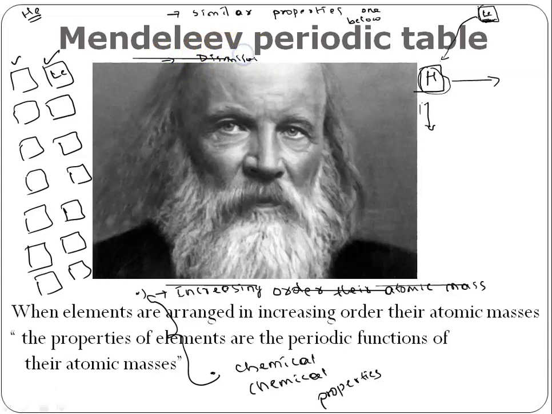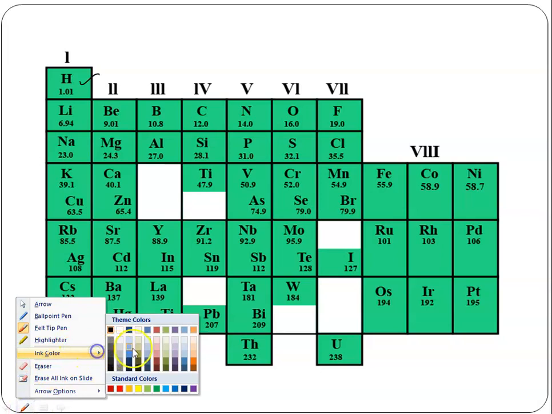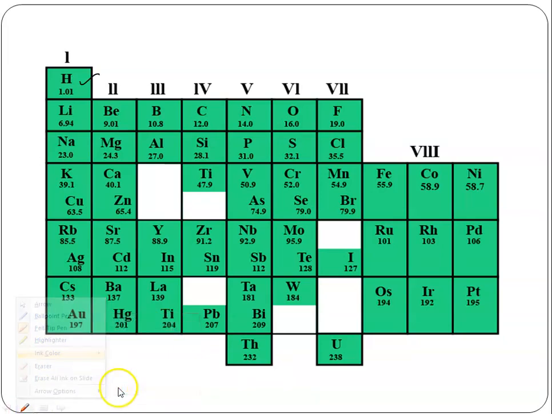Like that, he arranged all the 63 cards. Here we see hydrogen. First he took hydrogen, and he placed hydrogen here.